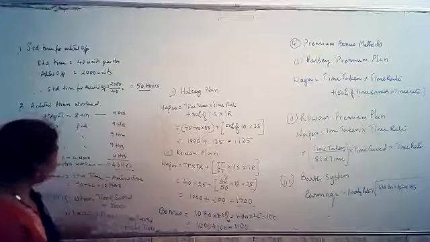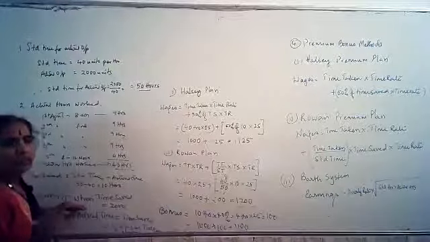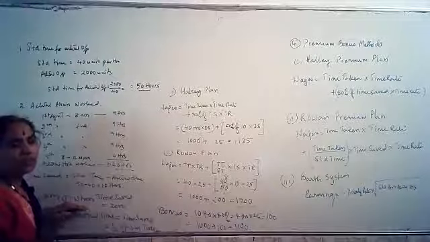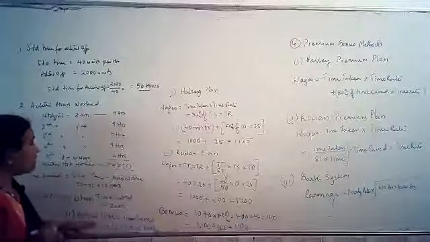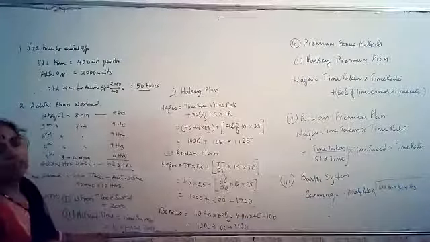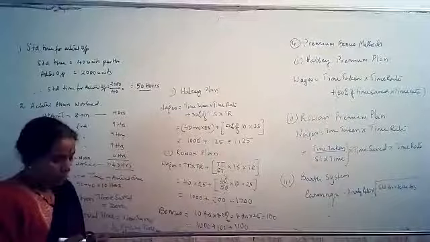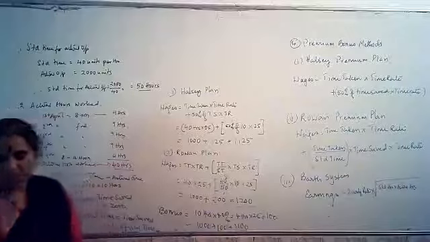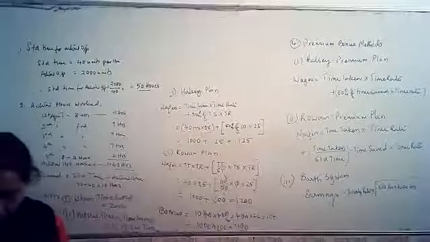Both will be the same. So you should always remember, when time saved is 0, whatever wages you calculate under the Halsey plan and the Rowan plan, both will be the same. And whenever actual time is equivalent to time saved, then also the wages under the Halsey plan and the Rowan plan both will be the same. So let's now go forward with the next question.